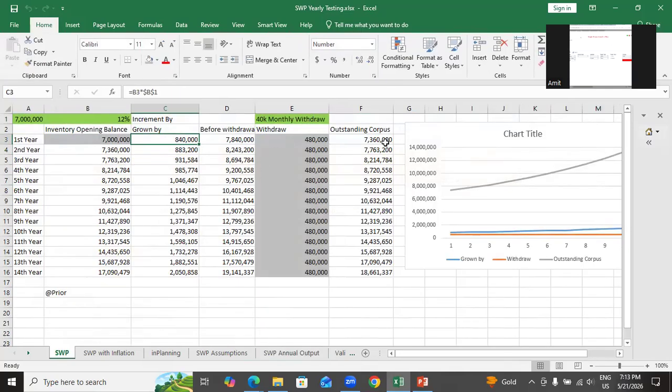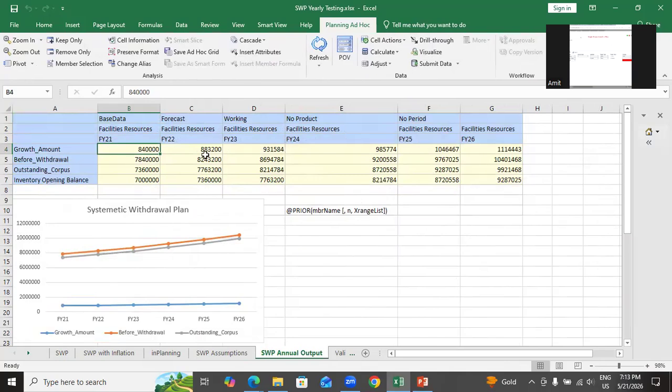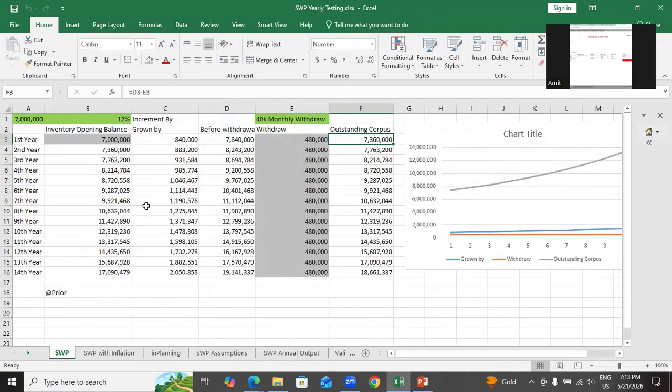By the end of first year, what is my corpus? 73,60,000. Let me validate one number. 76,000 by the end of first year, which is your closing balance. This is the outstanding corpus by the end of first year, 7,60,000. It is the same. Now I'll check what is the final corpus at the end of sixth year.